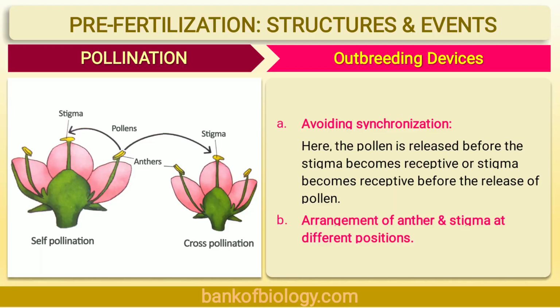This prevents the pollens from reaching the stigma and pollinating it. In heteromorphic flowers, pollen grains produced from anther pollinate stigmas produced at the same level. So in heteromorphic flowers, I will repeat my statement. In heteromorphic flowers, pollen grains produced from anther pollinate the stigmas produced at the same level.